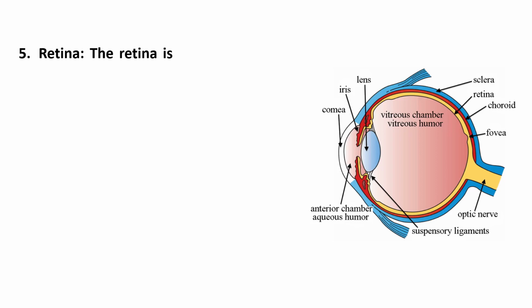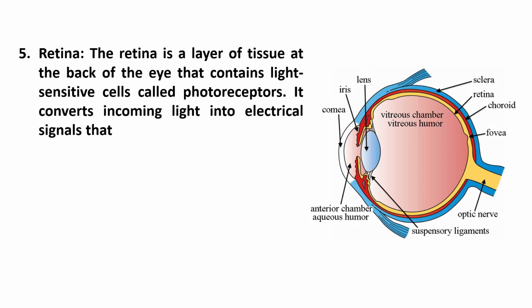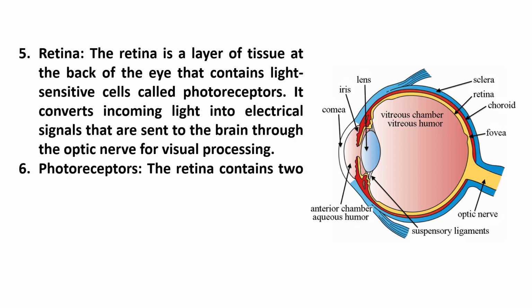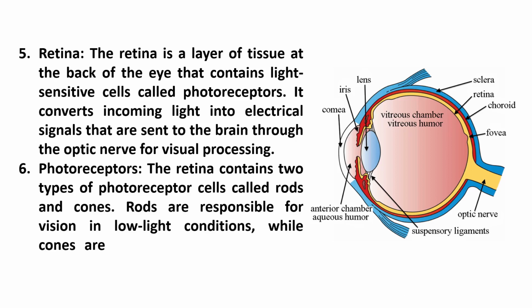Retina. The retina is a layer of tissue at the back of the eye that contains light-sensitive cells called photoreceptors. It converts incoming light into electrical signals that are sent to the brain through the optic nerve for visual processing. Photoreceptors. The retina contains two types of photoreceptor cells called rods and cones. Rods are responsible for vision in low light conditions, while cones are responsible for color vision and high acuity vision.